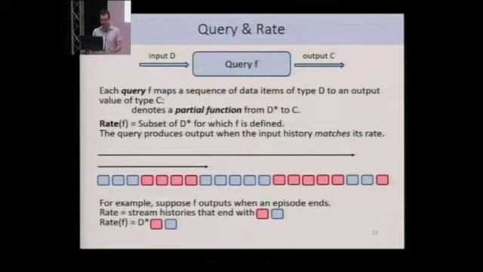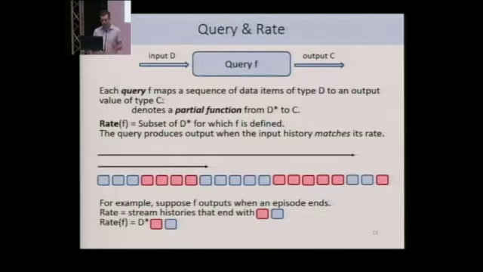And more specifically, a query denotes a mapping from a sequence of data items of type D to an output value of type C. So it has a denotational semantics as a partial function from D star to C. And a key notion here is what I call the rate of the query, which is the subset of D star for which the query is defined. And the idea is that the query produces output whenever the history of the stream matches the rate.